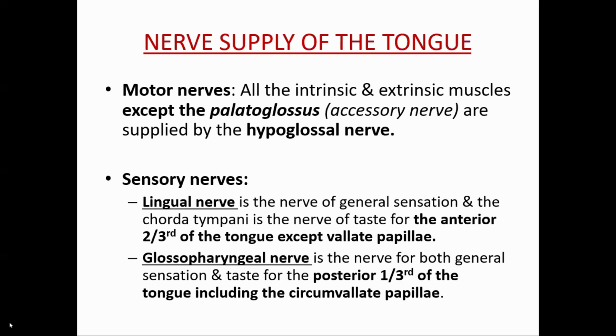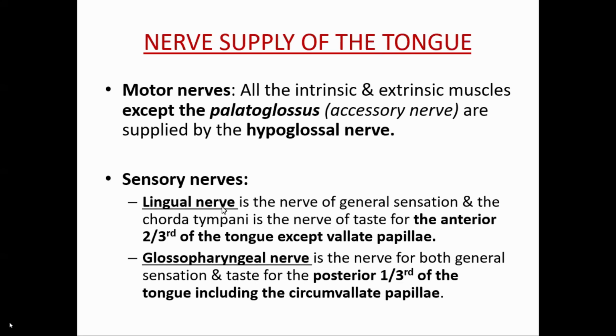See, the motor nerve supply of the muscles of the tongue is the hypoglossal nerve, except the palatoglossus, which is supplied by the cranial part of the accessory nerve. Why is the motor nerve supply of the tongue derived from the hypoglossal nerve? Because the muscles of the tongue develop from the occipital myotomes, and the nerve of the occipital myotomes is the hypoglossal nerve.